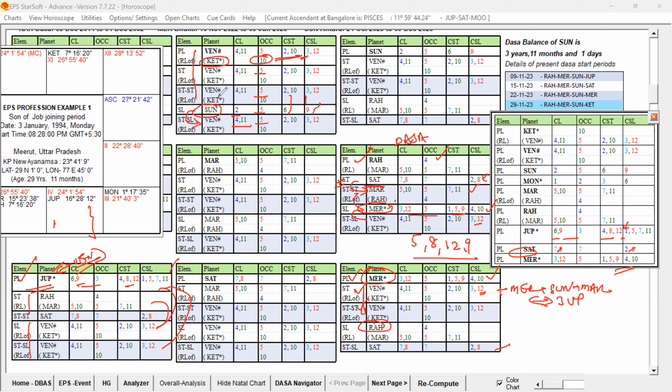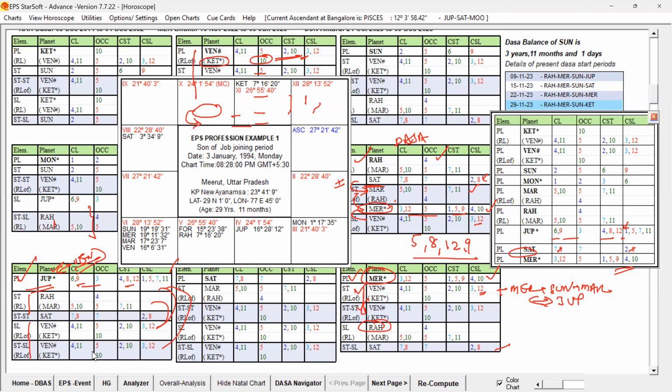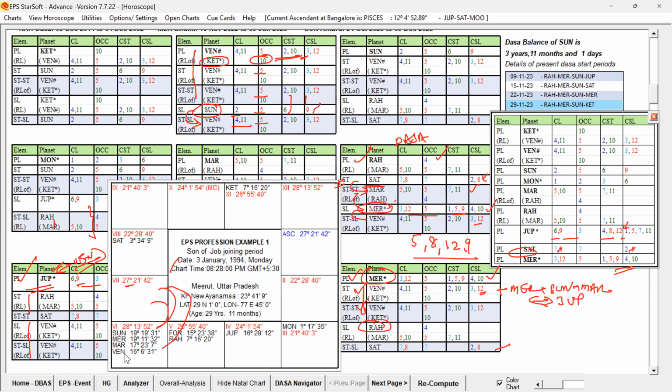Because Venus is having that Jupiter in support. How is Venus conjoined, with which planet? Just a minute, let me move this birth chart. Venus is conjoined with Mars. That Mars is represented by Rahu. So Rahu is getting the influence of Venus, and Venus is getting Rahu in support. So that way the support planets will also support.